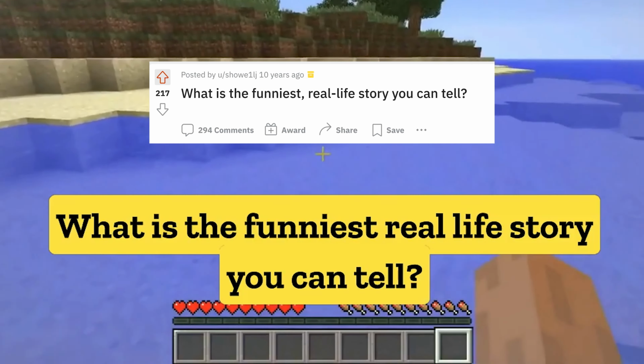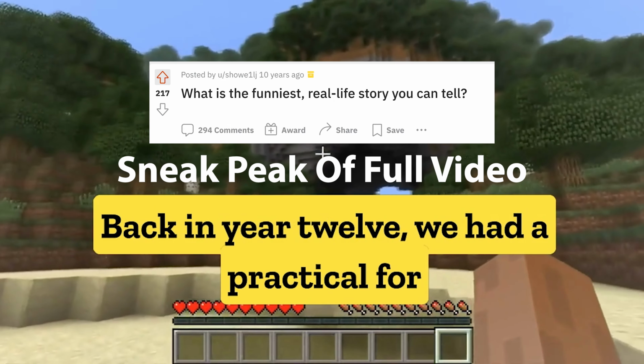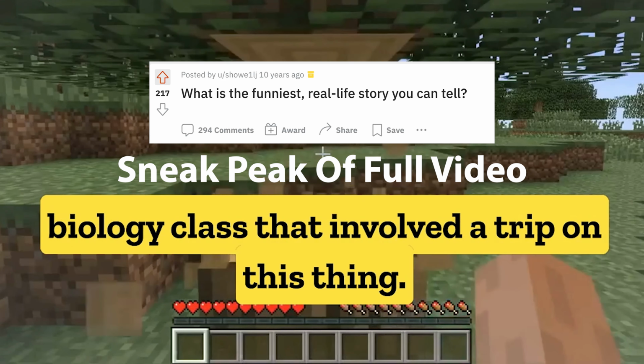What is the funniest real-life story you can tell? Back in year 12, we had a practical for a biology class that involved a trip on this thing. It's called Skyrail.